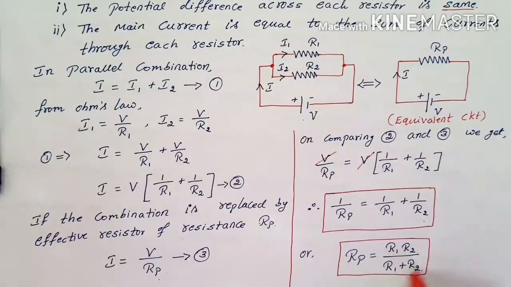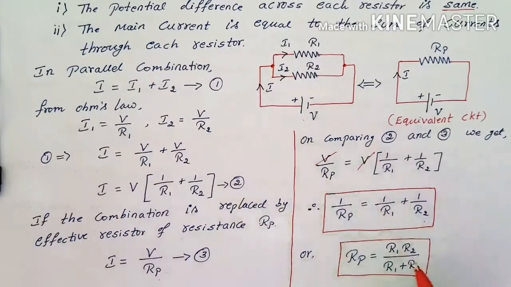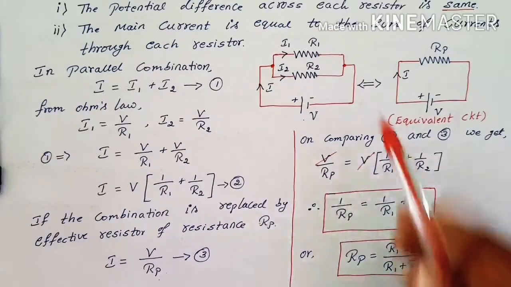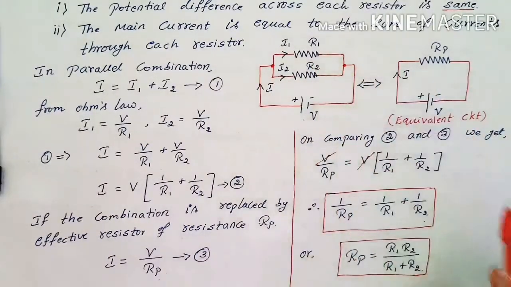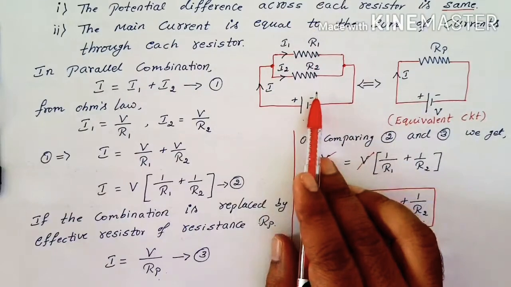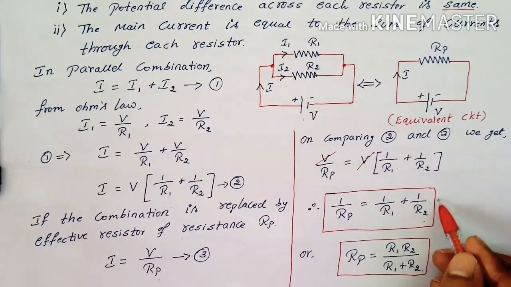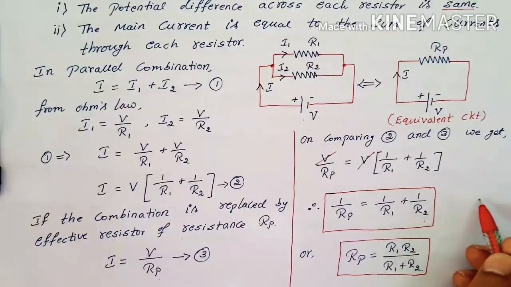Okay, and this formula is applicable only when there are two resistors in parallel. Understood? Suppose multiple resistors are connected in parallel, then you can use 1 by Rp is equal to 1 by R1 plus 1 by R2 plus 1 by R3 plus 1 by R4 and so on up to 1 by Rn.